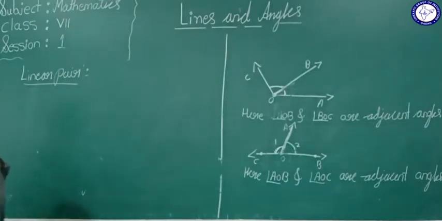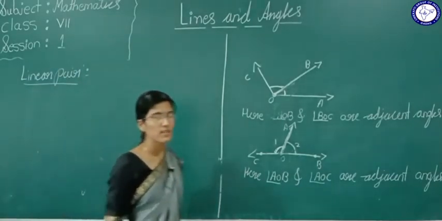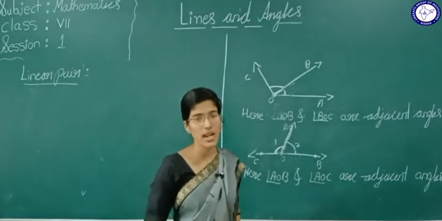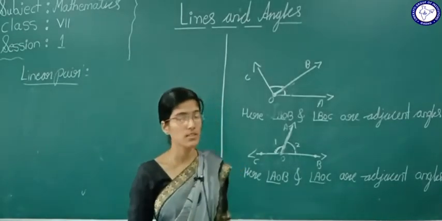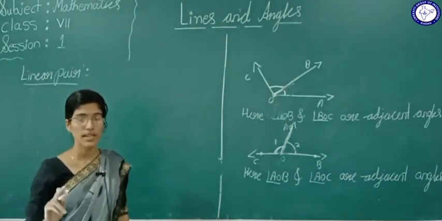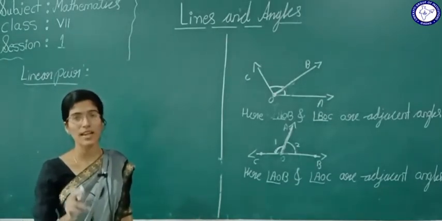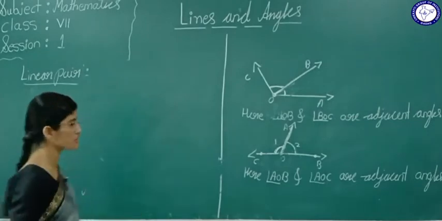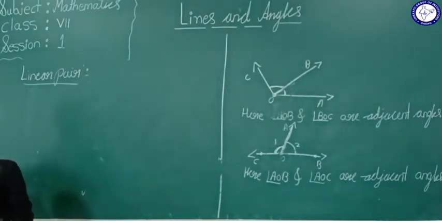See, to define linear pair we should know what is an adjacent angle. We know, right? Two adjacent angles are called linear pair if the sum of their angles is 180 degrees. Now see students, what the definition is telling.